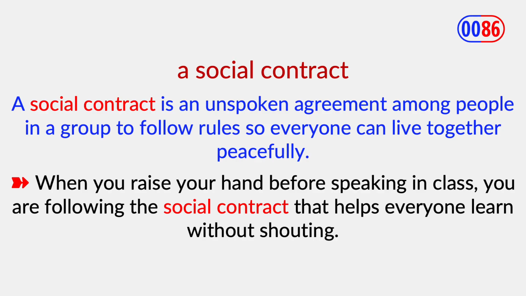A social contract. A social contract is an unspoken agreement among people in a group to follow rules so everyone can live together peacefully. Example: when you raise your hand before speaking in class, you are following the social contract that helps everyone learn without shouting.